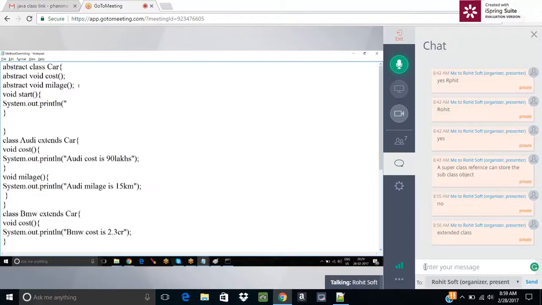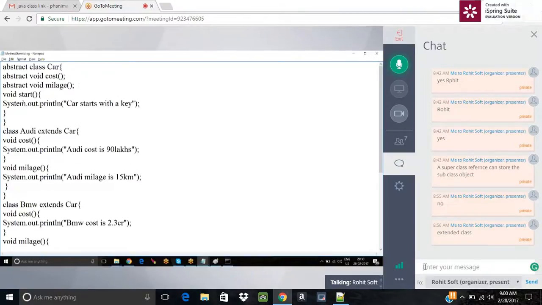What we have here: car starts with a key. So the start method is nothing but starts with a key, because either it might be Audi or it might be a BMW, right?